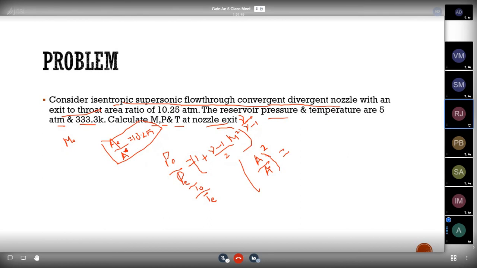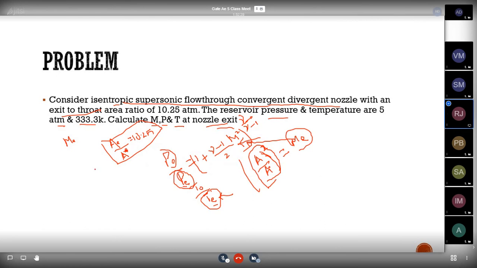The area ratio relation you have already seen in the previous slide. Yes, the area relation, that is the A by A star formula, is there now. By using the formula, find the value for Mach number, and after finding it, substitute the Mach number here and find the value for the exit pressure. So by using this A by A star formula, find the Mach number at the exit, ME. Substitute the value of ME in this formula, and also in the T naught by TE formula, and find the temperature at the exit and pressure at the exit.